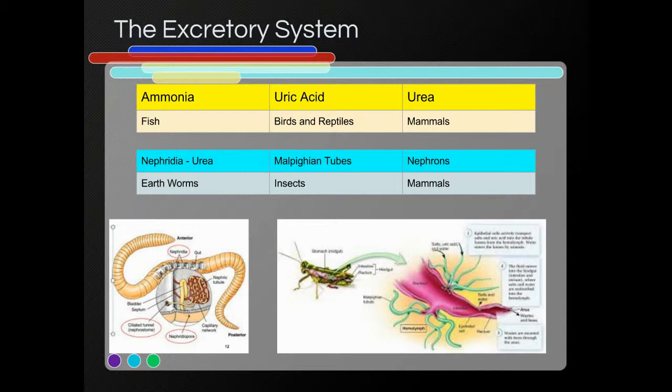The excretory system, right? Our kidneys, their main job is to filter out nitrogenous waste. Where do we produce nitrogenous waste? The breakdown of what? What has a lot of nitrogen? DNA.